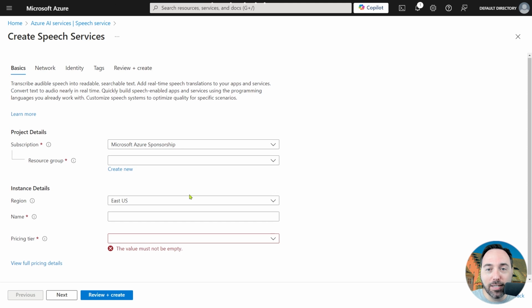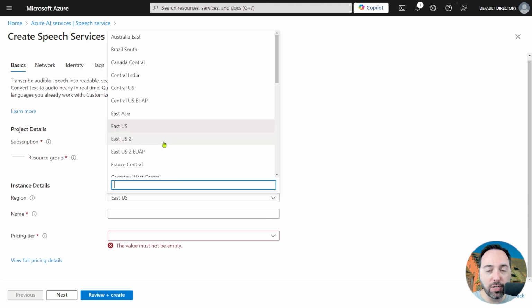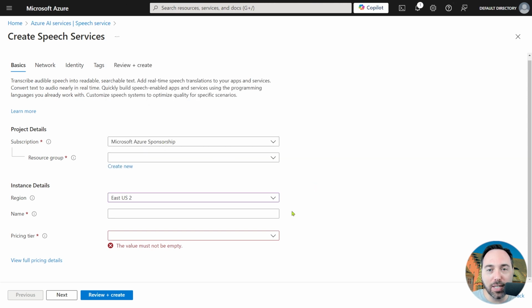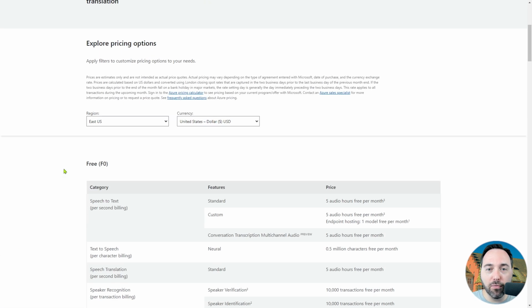Now, my advice is pick the same region as what you're using for Azure OpenAI. In my case, that would be East US 2. The other important part here is the pricing tier. There are two tiers, a free tier and a standard tier. If we select the View Full Pricing Details link, you'll get to see what's available with the free tier.